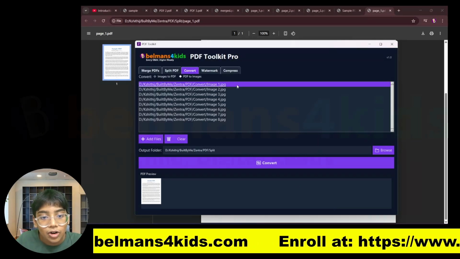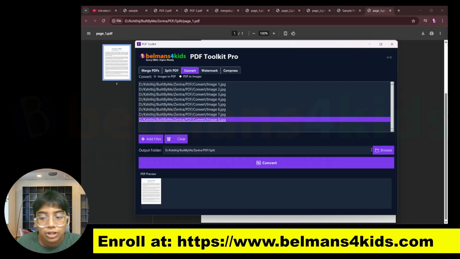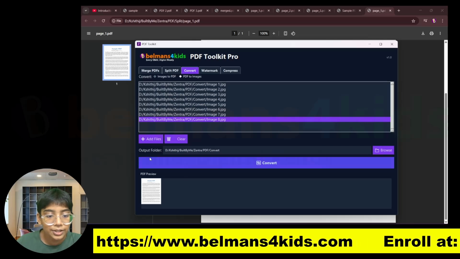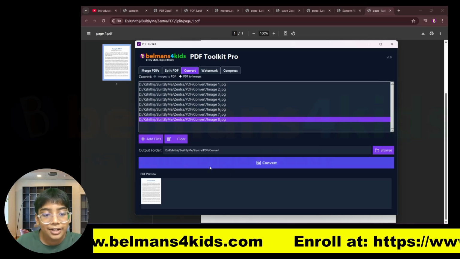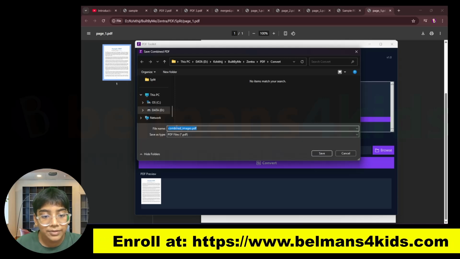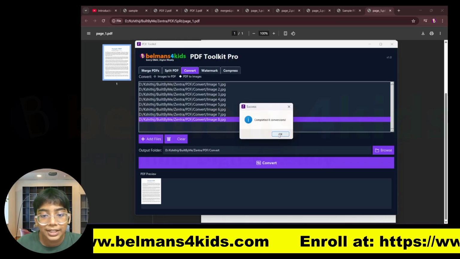Now you can see all these files have come up over here, and now I can select the output folder just like that. Now let me just select this as the folder, and now I can just press on convert over here. So let me just do that, and it asks me for the file name. I think this is a good name, and you can see it says completed 8 conversions.